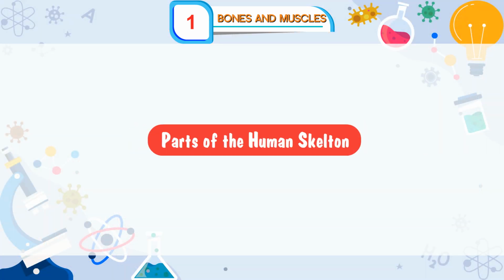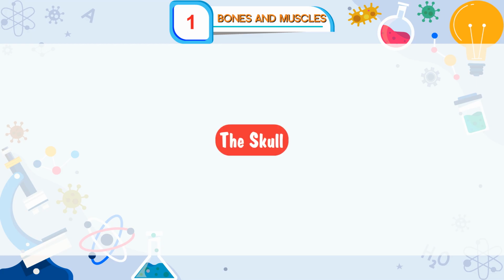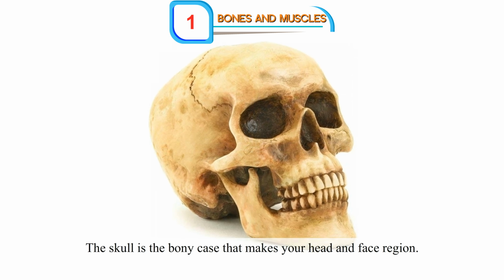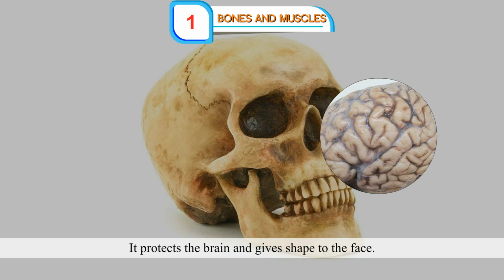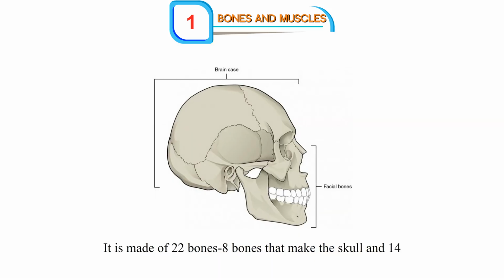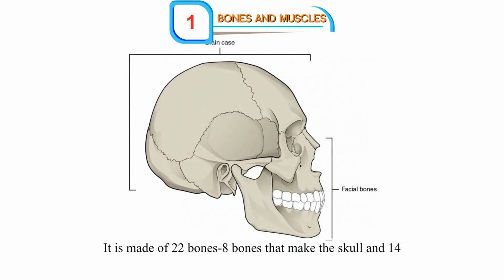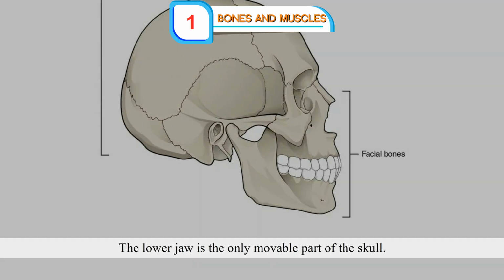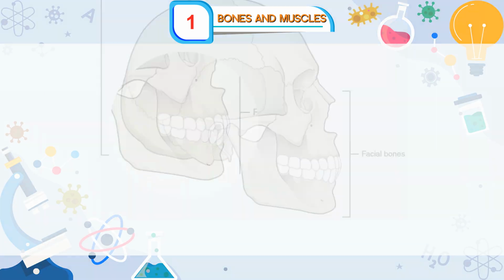Parts of the human skeleton. The human skeleton has the following parts. The skull. The skull is the bony case that makes your head and face region. It protects the brain and gives shape to the face. It is made of 22 bones, 8 bones that make the skull and 14 bones that make the face. The lower jaw is the only movable part of the skull. It enables you to chew your food and speak.